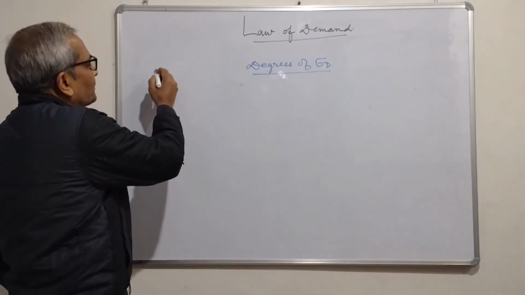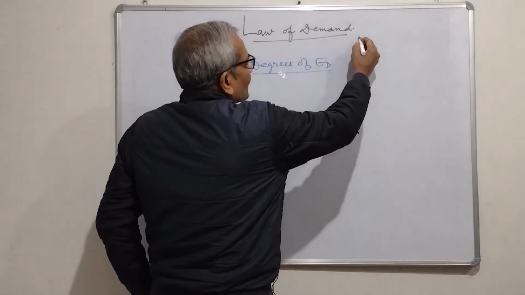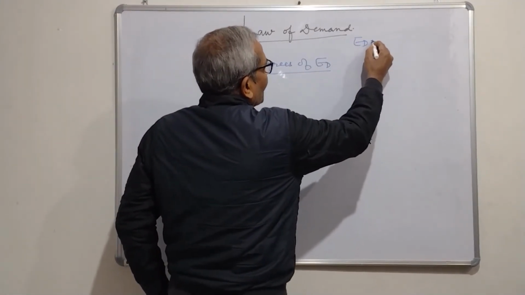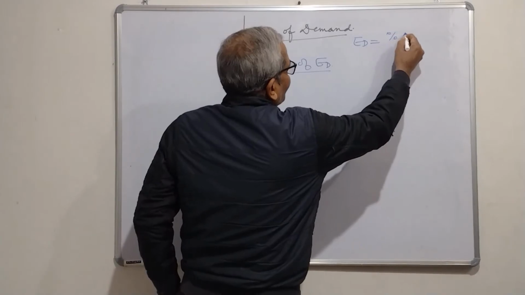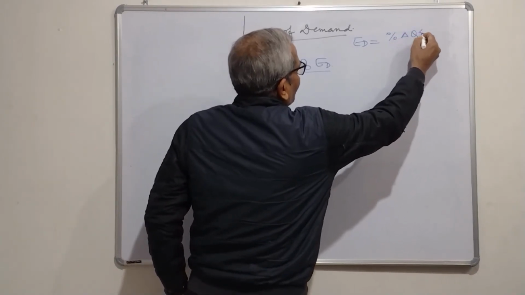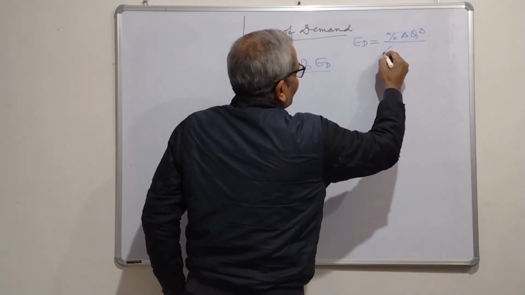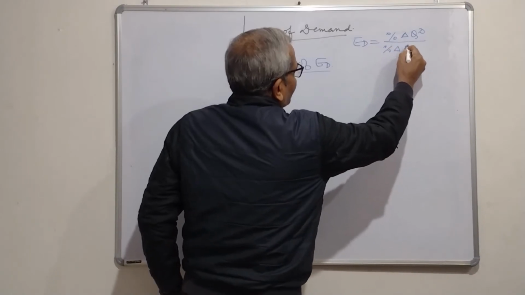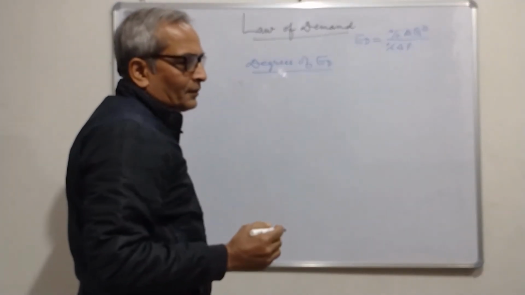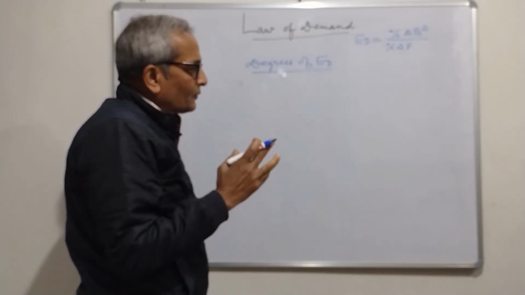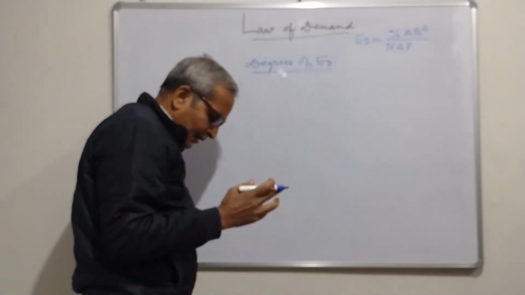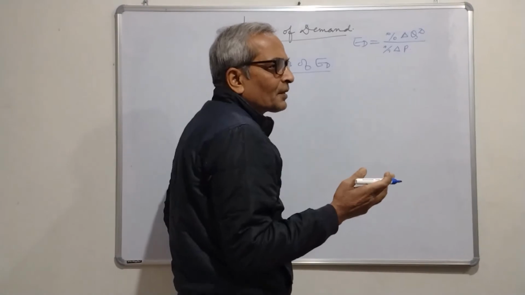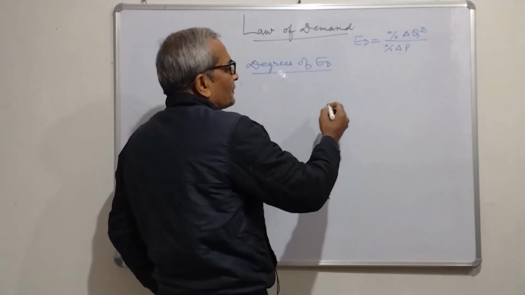And we need to remember the formula. The formula is ED equal to percentage change in quantity demanded divided by percentage change in price. We have seen that just now. Now there are 5 degrees of price elasticity of demand. The first one